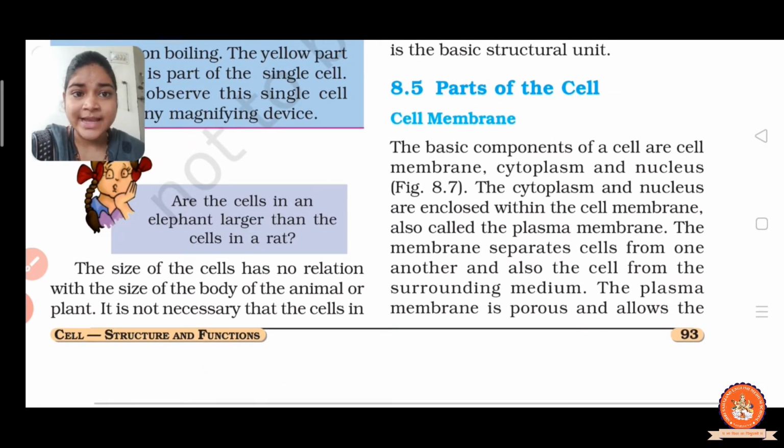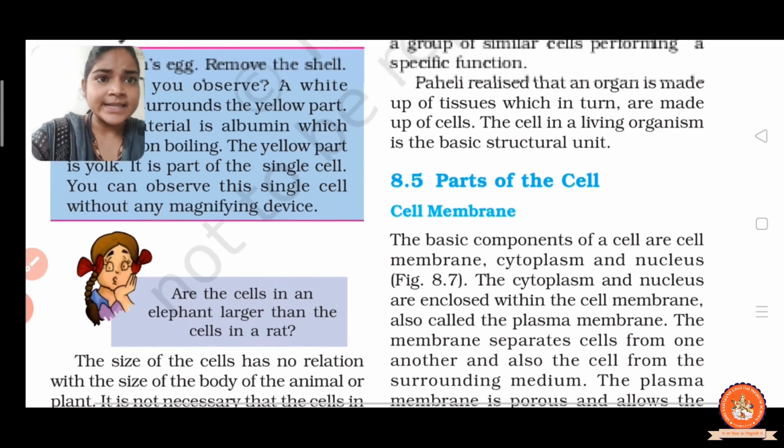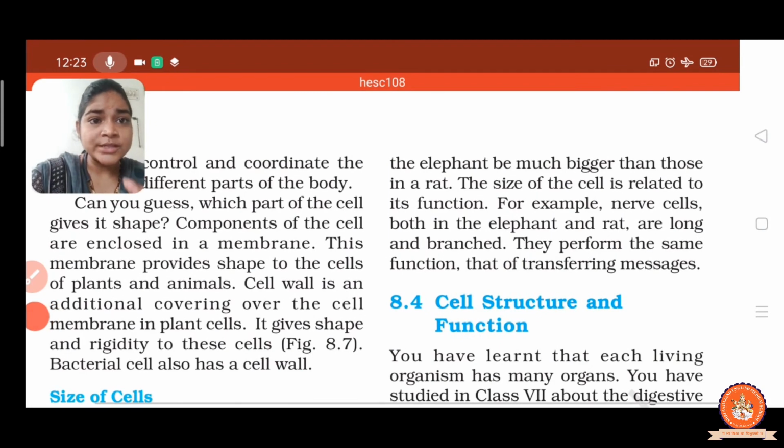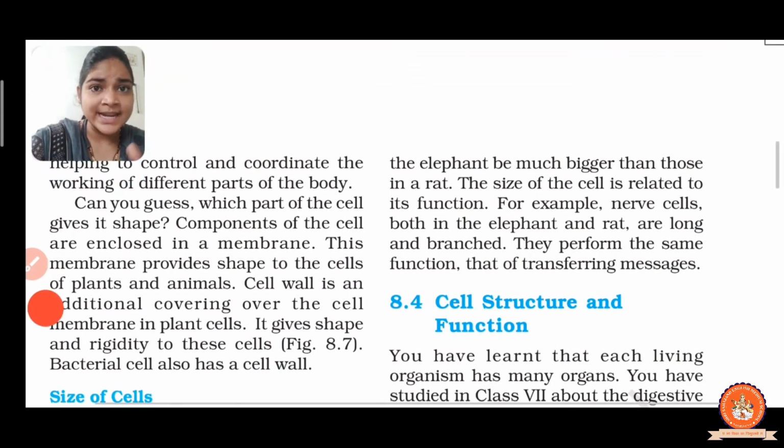So the size of the cell has no relation with the size of the body of the animal and the plant. Again I repeat, the size of a cell has no relation with the size of the body of the animal or plant. It is not necessary that the cells in an elephant be much bigger than those in a rat. It means the size of a cell does not depend on the size of the body of the animal.